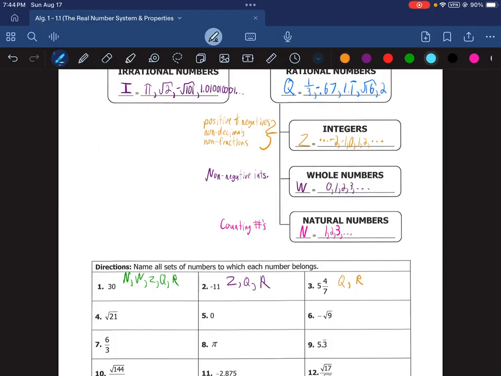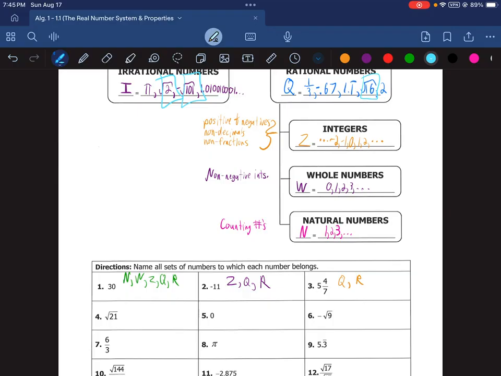Square root of 21. Well, like we were talking about earlier with the square roots of 2, negative square root of 101, and square root of 16, we were saying it all comes down to whether or not it's a perfect square. And so for square root of 16, we said 4 times 4 is 16. So the square root of 16 is 4, meaning it's rational or even just a natural number. Whereas 2 and 101, neither of those are perfect squares.